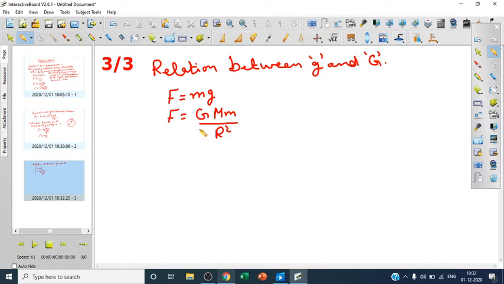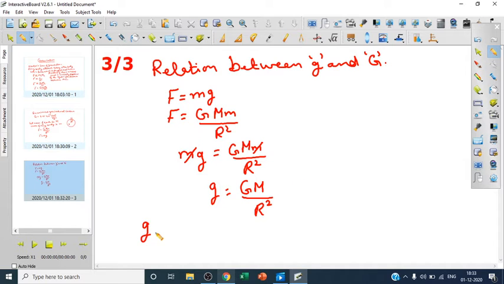So if we equate both, we will see that mg is equal to G capital M small m upon r square. So we can see this small m will get cancelled. So we can see small g is equal to capital G capital M upon r square. So we see that acceleration due to gravity is independent of mass. That is, small g is called acceleration due to gravity and it is independent of mass.